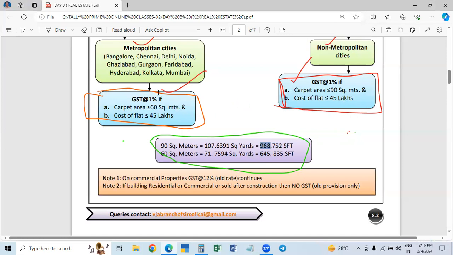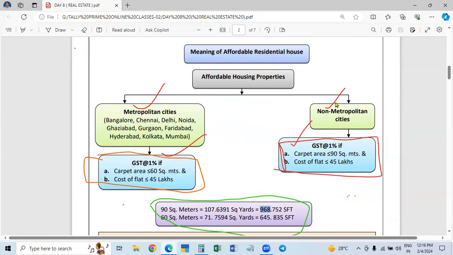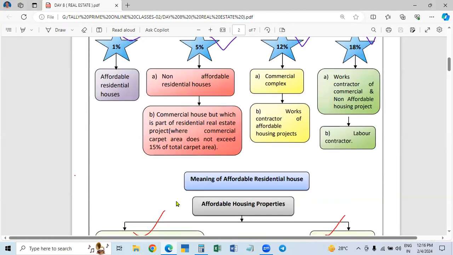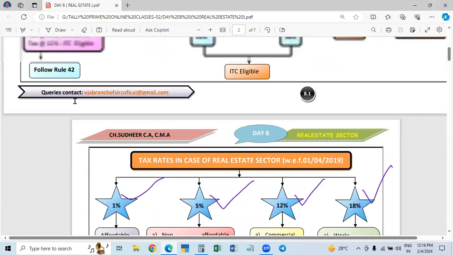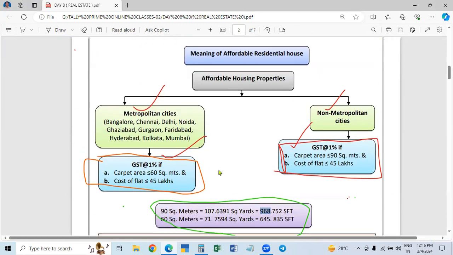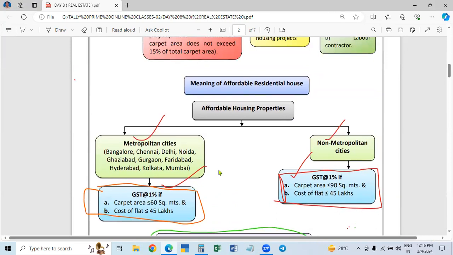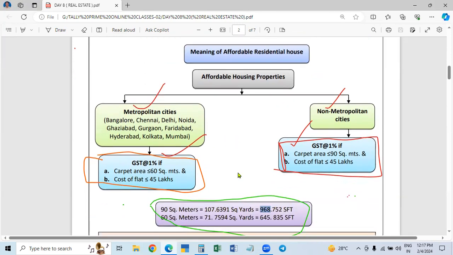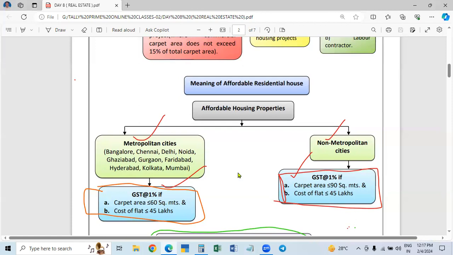If both the conditions are satisfied, either in metropolitan or non-metropolitan cases, then it is taken as the meaning of an affordable residential house. For this affordable residential house, the rate is 1%. So 1% is the rate for the affordable residence. How is this? I told you, net effective rate. What is meant by the actual specified rate and effective rate? What is the specified rate and how do you calculate the effective rate?